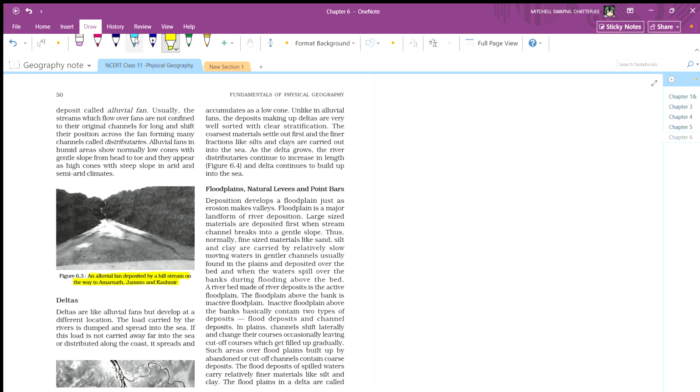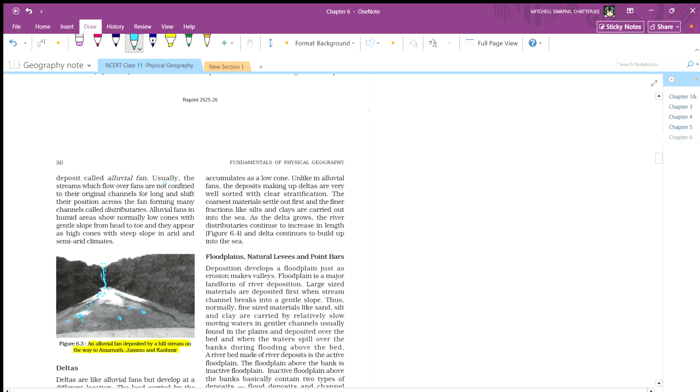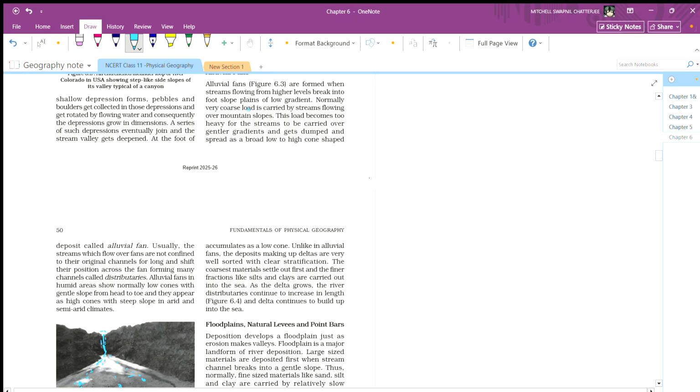So let's imagine that water is flowing from it and it's taking a part of the land with it. Some abrasive parts, like small rocks and all, which are not smooth. They are coarse, very coarse load. So when this load becomes too heavy for the stream to carry, it gets dumped over the gentler gradient and spreads as a broad low to high cone shape.